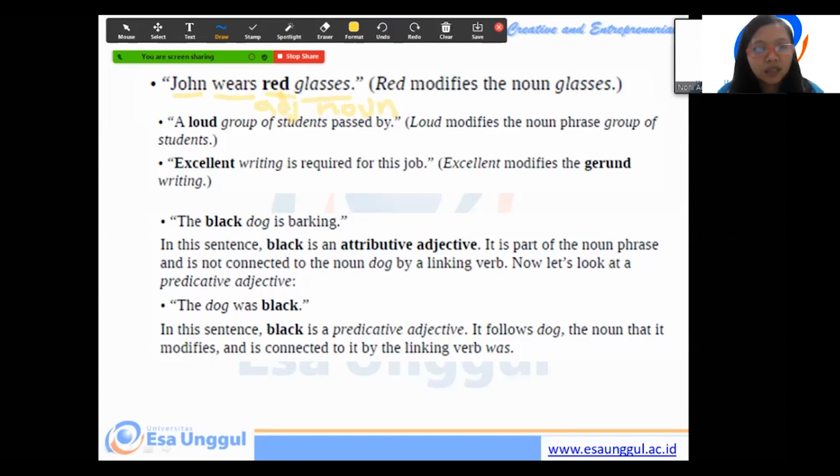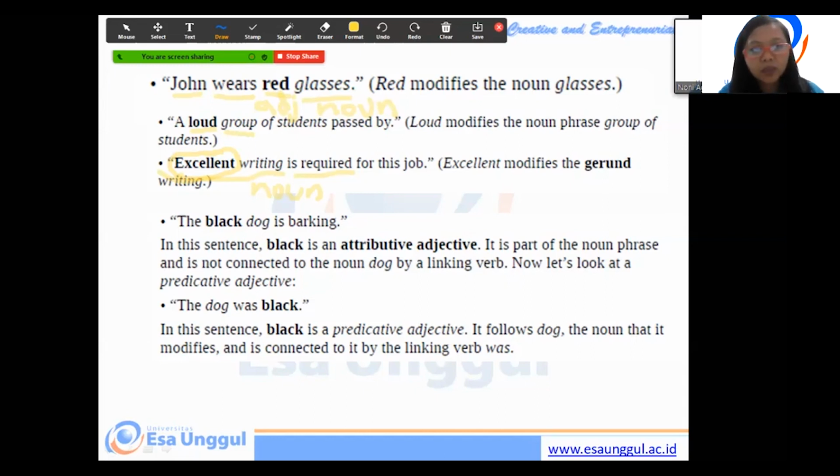Same for the example, a loud group. Group is noun and loud is adjective. Excellent writing is required for this job. So excellent writing, this is the subject, okay, and then is required is verb. Look at the subject. The subject consists of noun and this one, excellent, adjective.